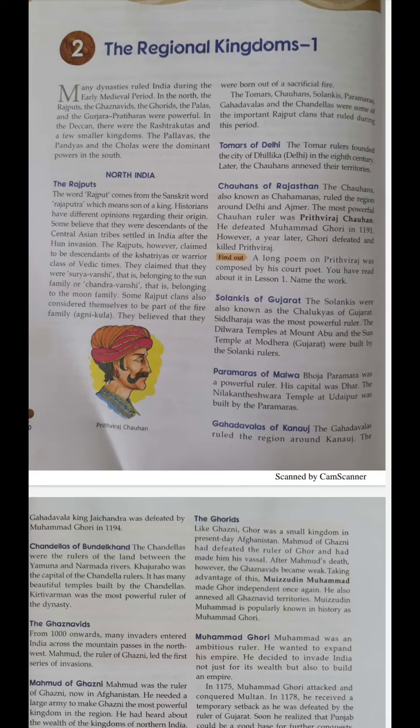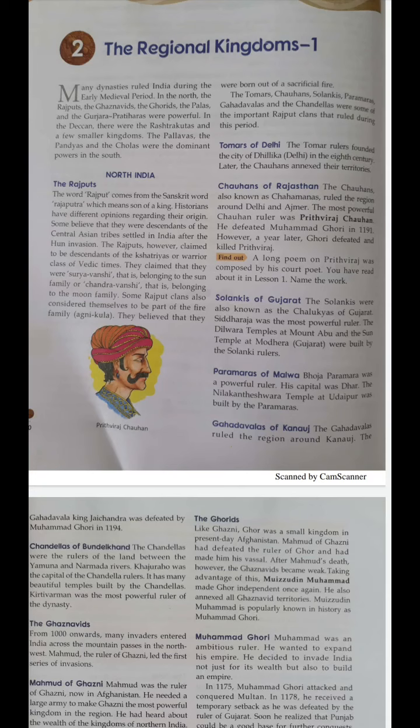Some Rajputs say that they belong to the Suryavanshi family, that means the sun family, as Surya means sun. Some Rajputs say they belong to the Chandravanshi family. Here, Chandra means moon, so they belong to the moon family.